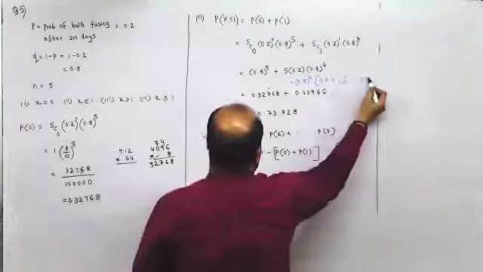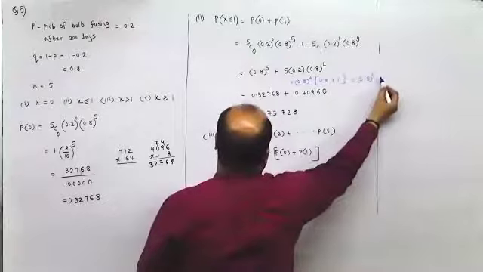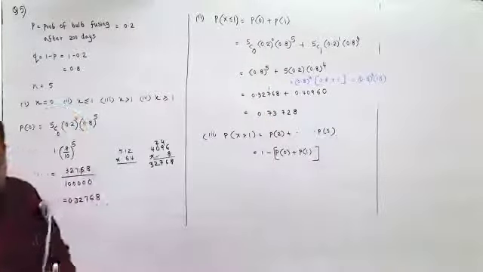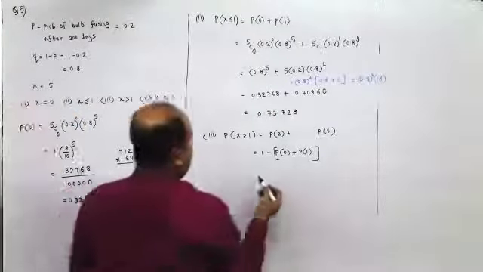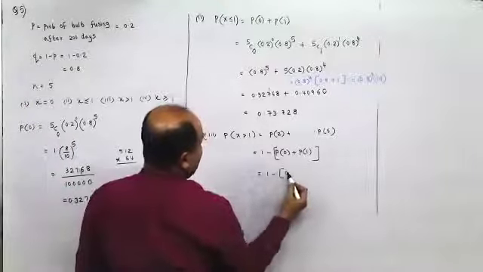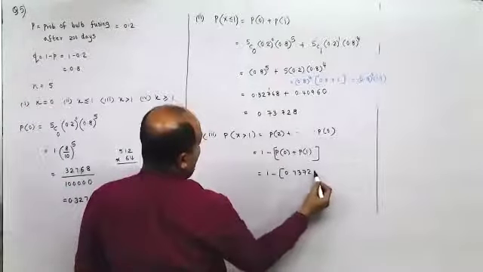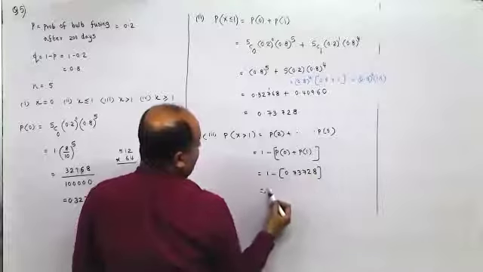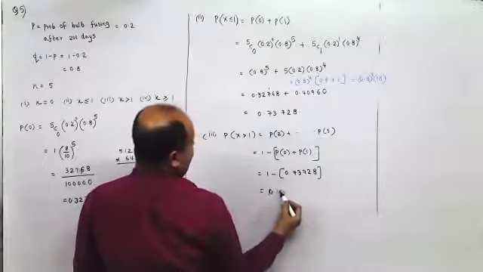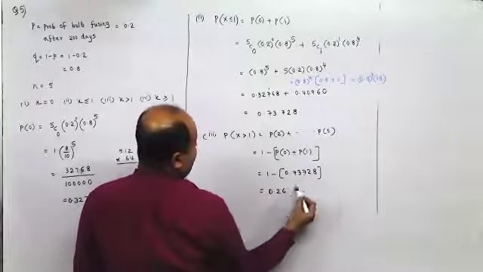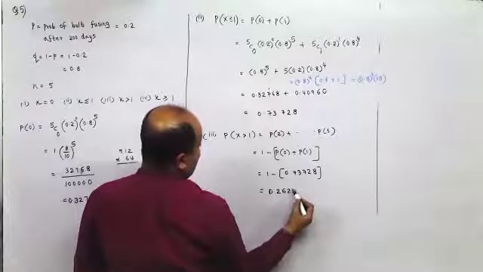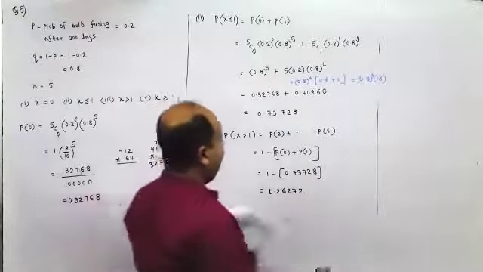So it is 0.8 raised to 4 into 1.8. Happy? Yes. So it is 1 minus 0.73728.